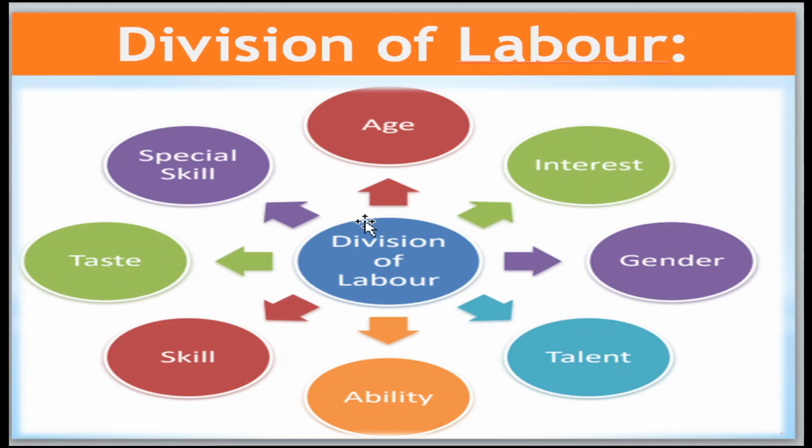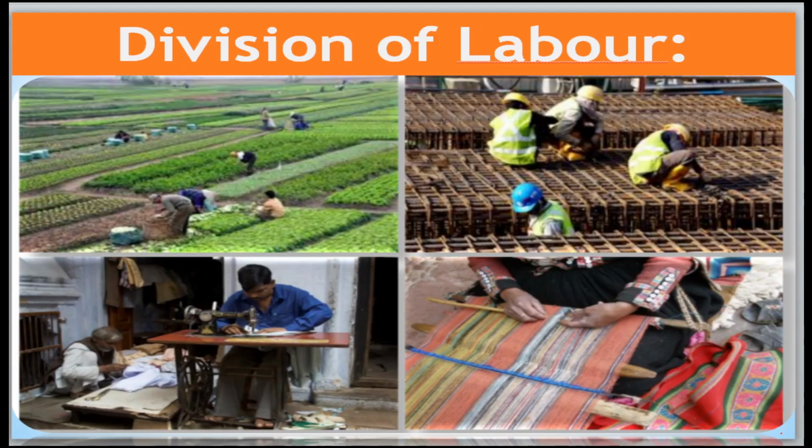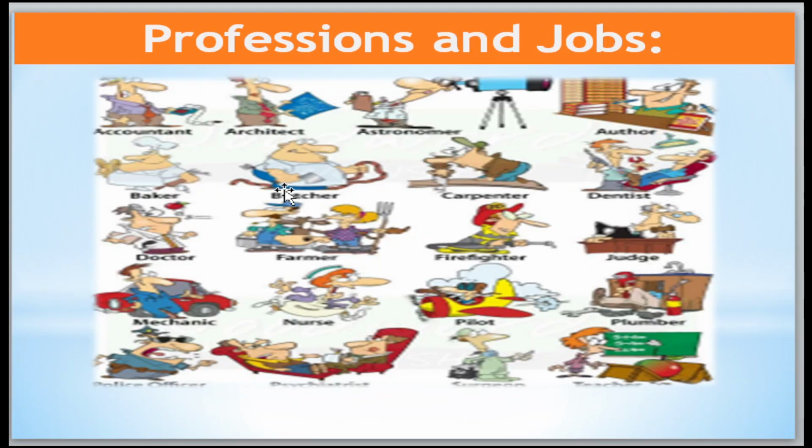You can also understand the meaning from the picture. Works done by people depending on their age, interest, gender, talent, ability, skill, taste and special skills we call division of labor. On the basis of the division of labor, we divide the laborers into different categories. These are the different types of labor. Different professions are also called division of labor.